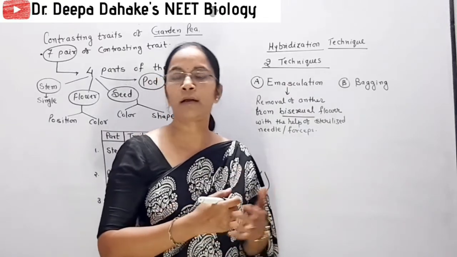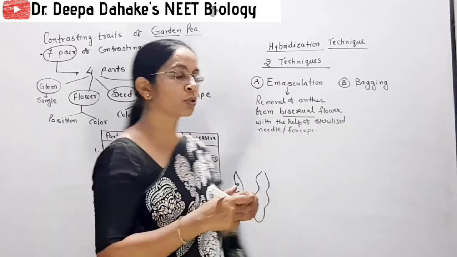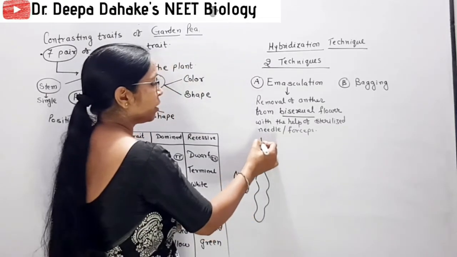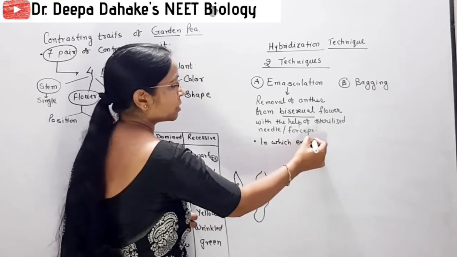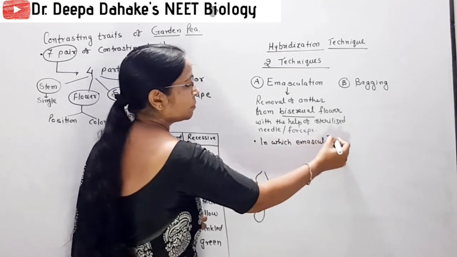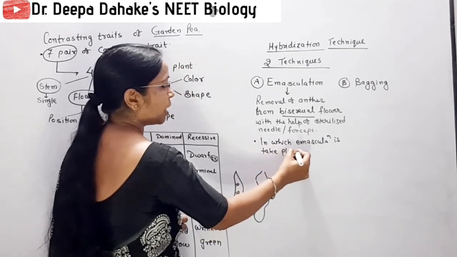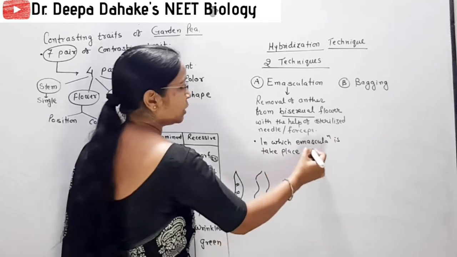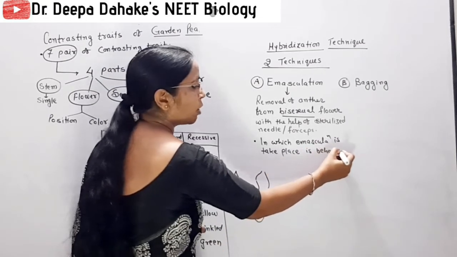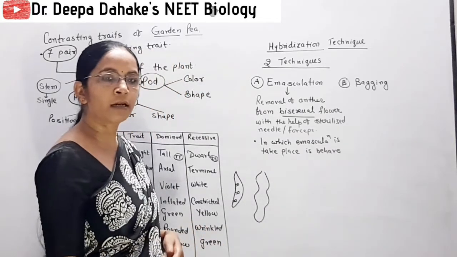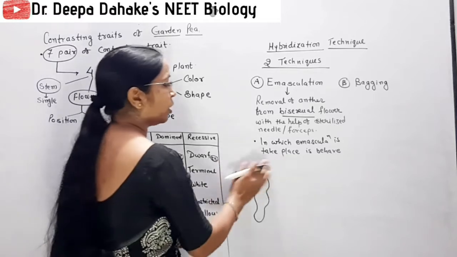By removing the anther from the bisexual flower, the flower in which emasculation has taken place behaves as a female flower. This part you remember, because now only the gynoecium is present and egg or female gametes are produced in the emasculated flower.